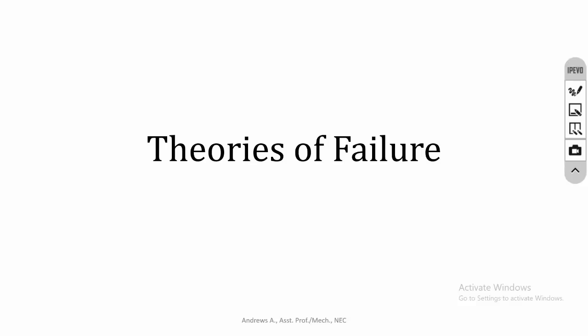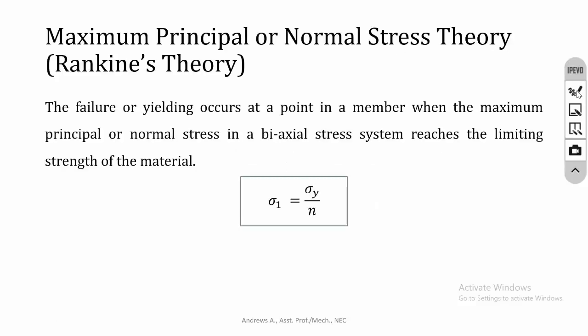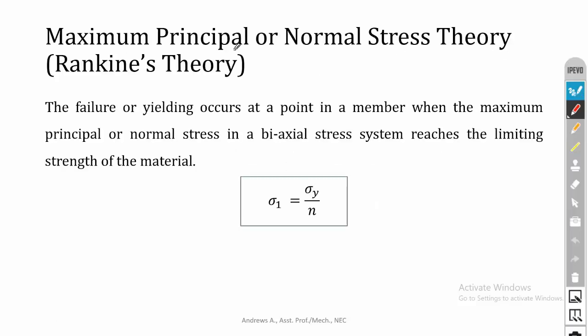In this lecture, I am going to teach you theories of failure. In general, failure theories are used to identify the condition in which the material fails when it is subjected to external loading. There are 5 theories of failure. We will see them one by one. The first and most important theory is maximum principal or normal stress theory.